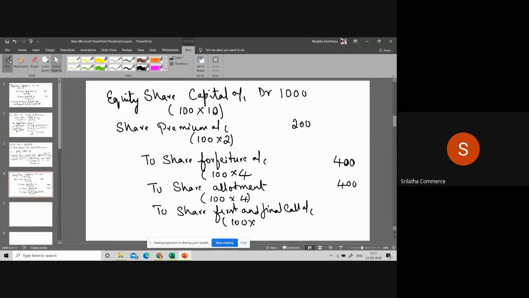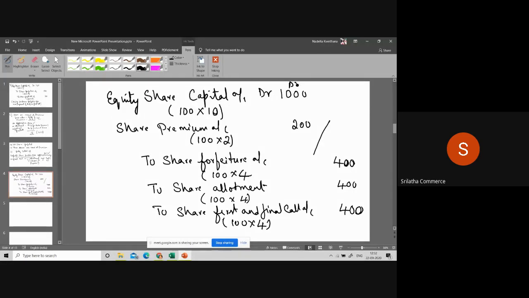Which comes to 400. Total debit should be equal to total credit, isn't it? So we debited with how much? 1200. Credited with how much? 1200. Always remember, whenever you pass a journal entry, total debit should be equal to total credit.